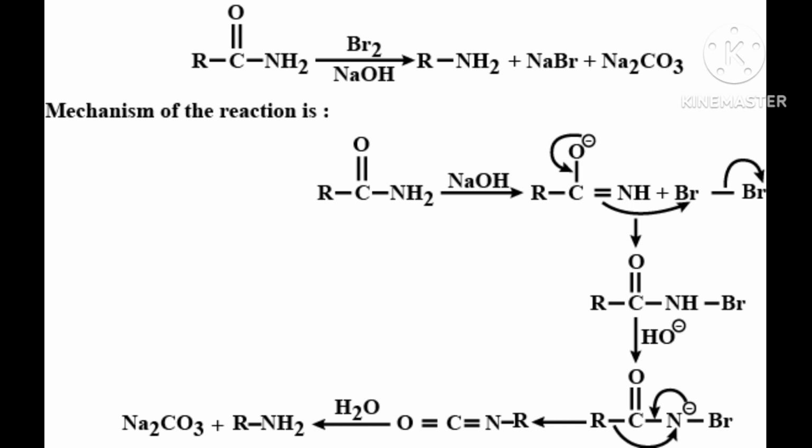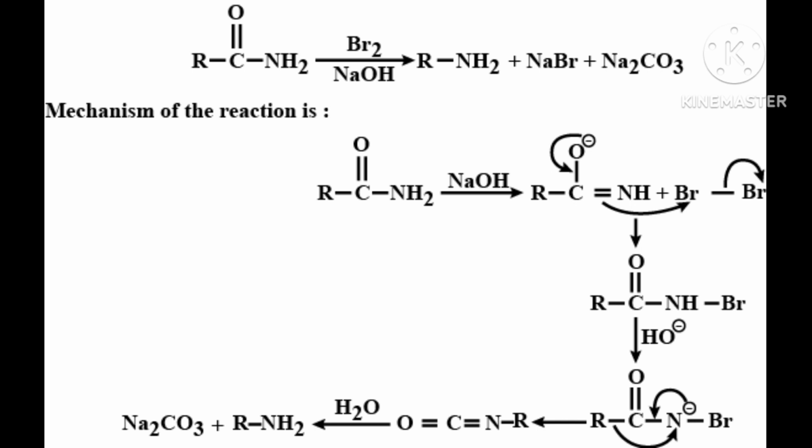In this degradation reaction, migration of an alkyl or aryl group takes place from the carbonyl carbon of the amide to the nitrogen atom. The amine so formed contains one carbon less than that present in the amide, because the alkyl group is moving, correct?